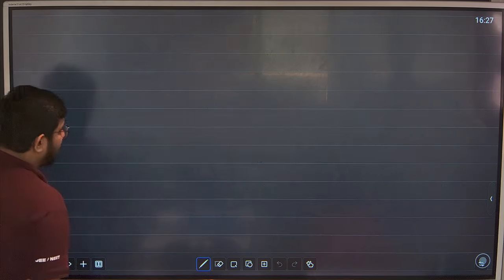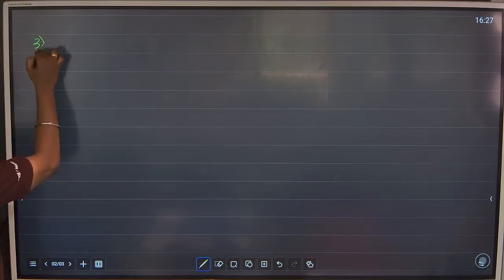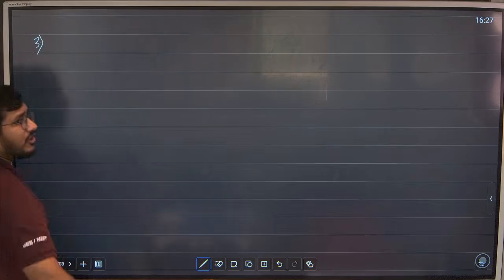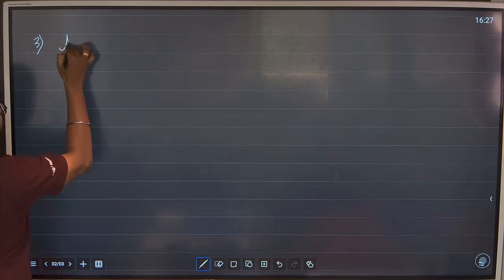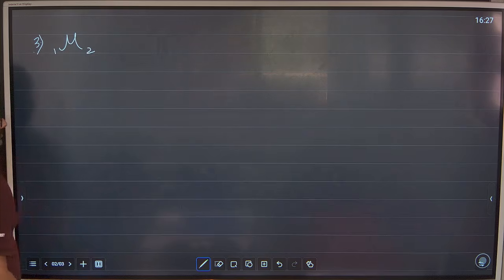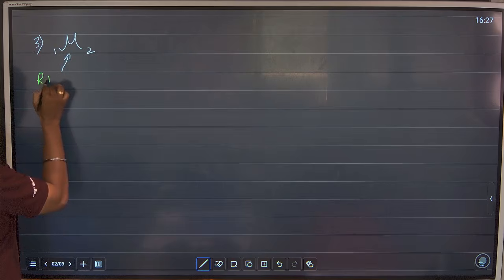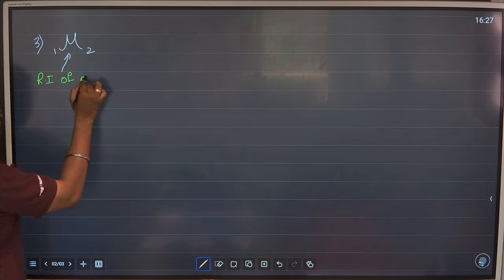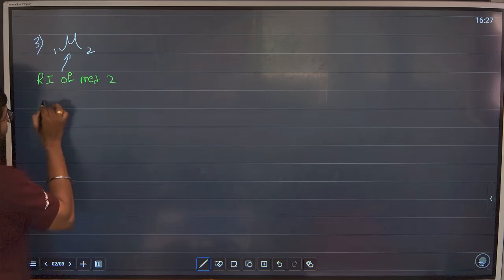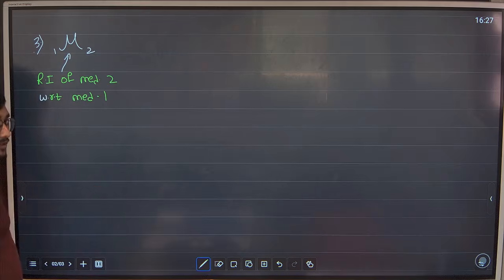Next, third one guys, third important formula. Same for refractive index. There are many formulas for refractive index. Third, mu 1 2. What is this? We will read this as refractive index of medium 2 with respect to medium 1.